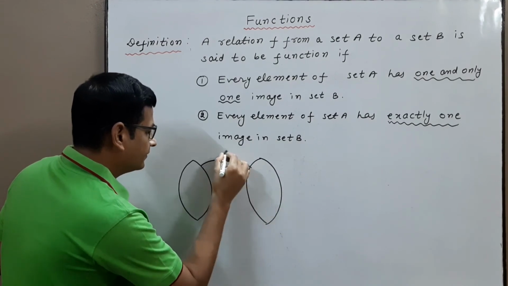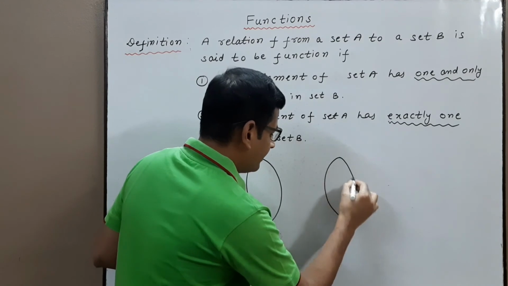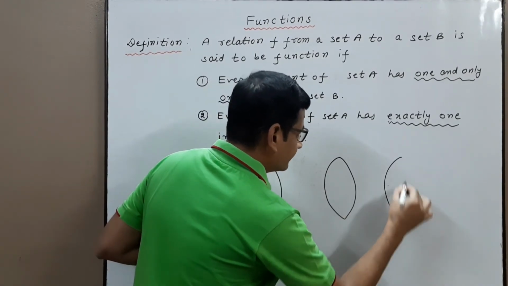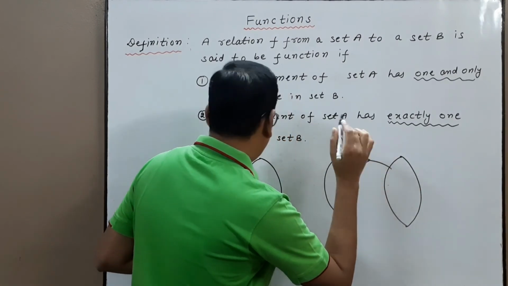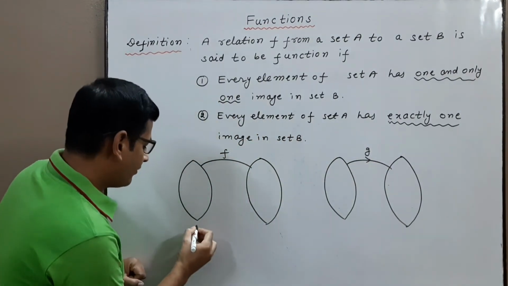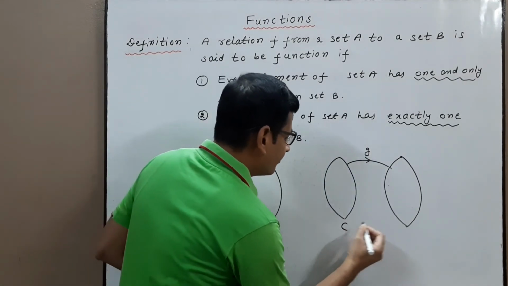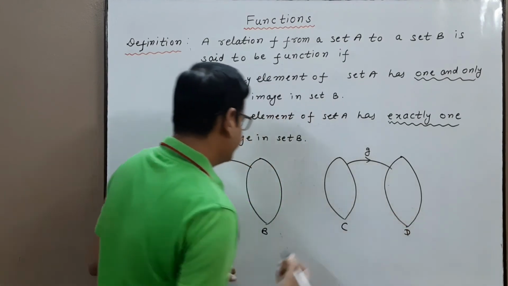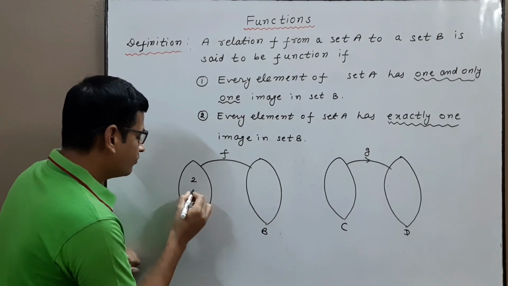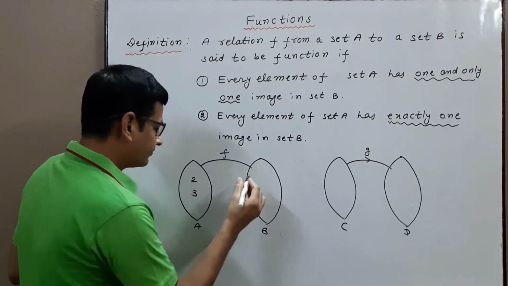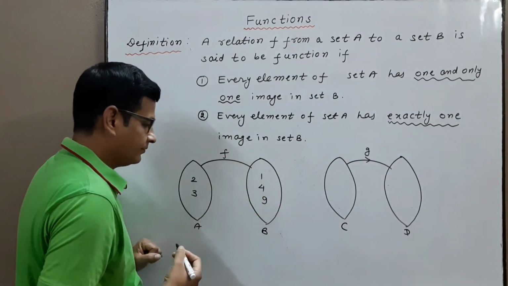Let f and g be two relations. f is a relation from set A to set B, and g is a relation from set C to set D. First set A takes the elements 2, 3, and set B has 1, 4, 9.